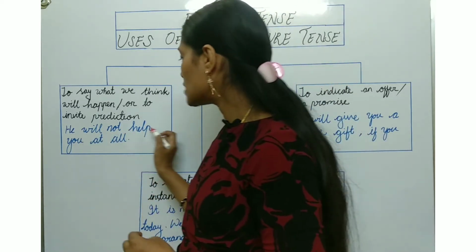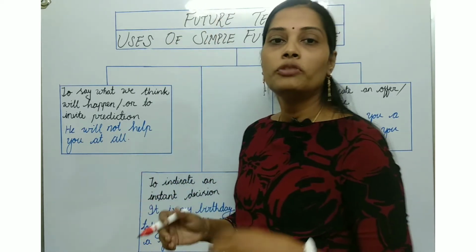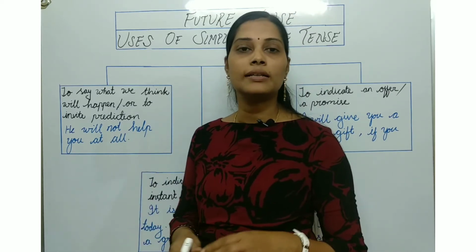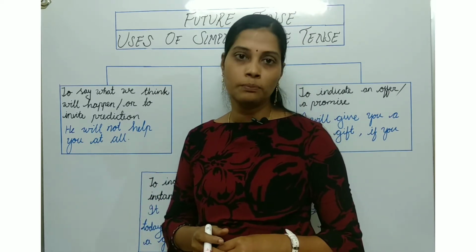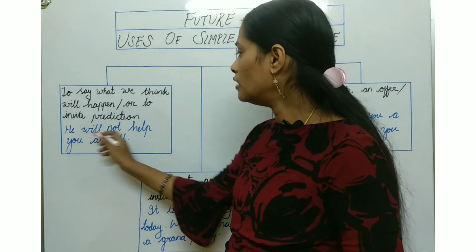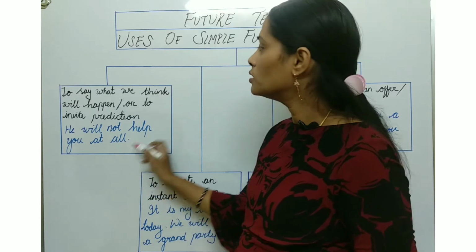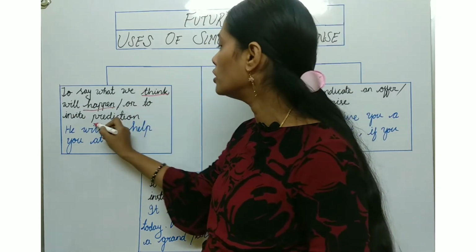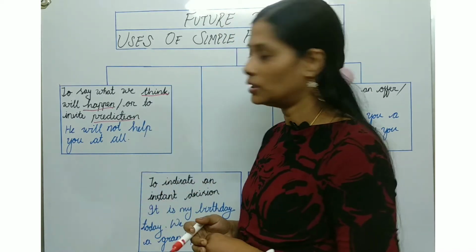He will not help you at all. Before we approached that person, we ourselves decided that maybe he will not help us. So in that case, we can use the future tense. He will not help you at all. It is a thought of what will happen, a prediction of that particular thing.